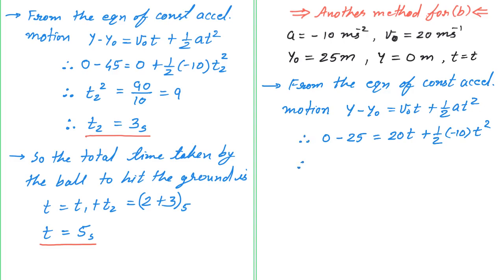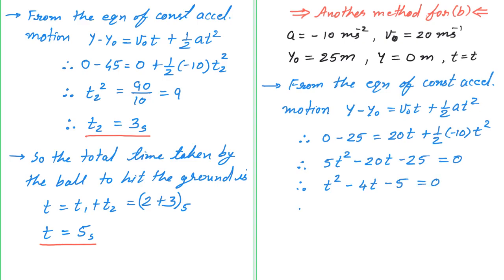I can write this equation in this way. It will be 5t square minus 20t minus 25 is equal to 0. So this becomes a quadratic equation. We can solve it further by writing t square minus 4t minus 5 is equal to 0.